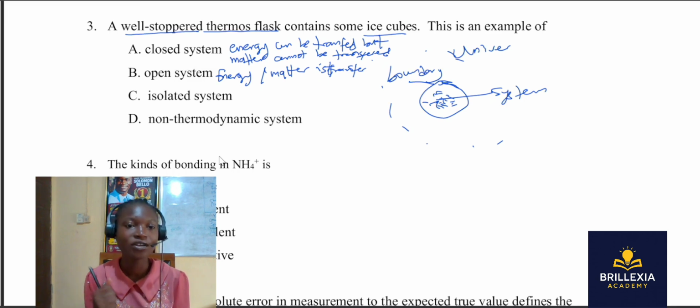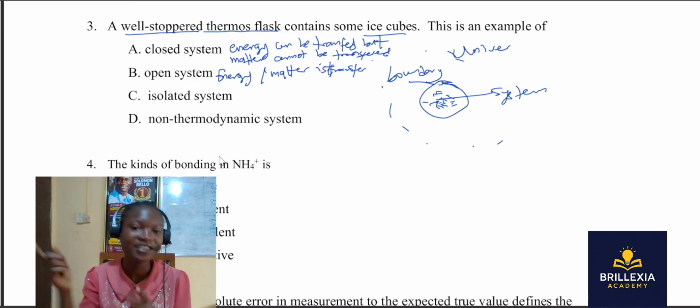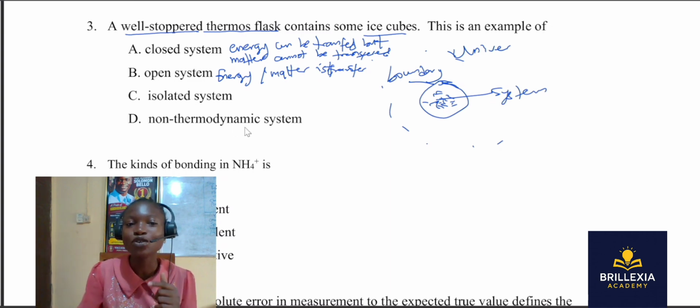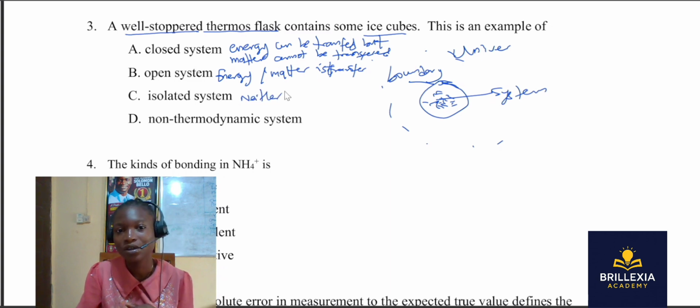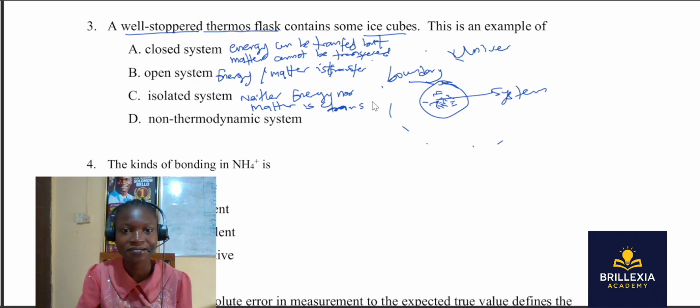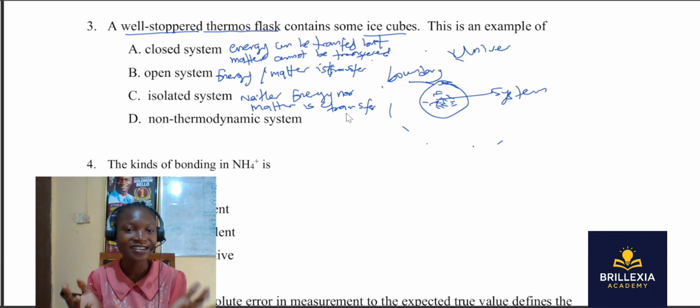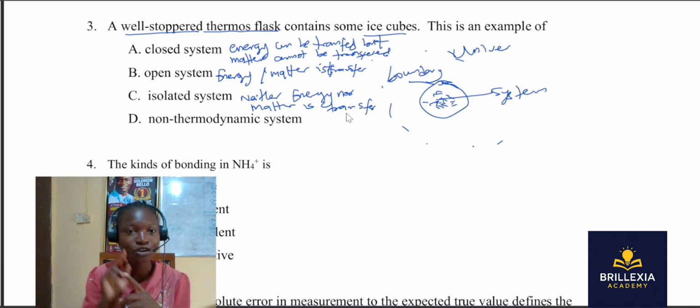Then for an isolated system, when we say isolate, you quarantine it. So that means nothing can be exchanged. You put it in a safe place, not to interact with whatever is outside, and whatever is outside cannot interact with what is inside. So neither energy nor matter is transferred. Nothing is transferred in isolated, but in open, the two entities can be transferred. Then in a closed system, you can only transfer the energy, but you cannot transfer the matter.